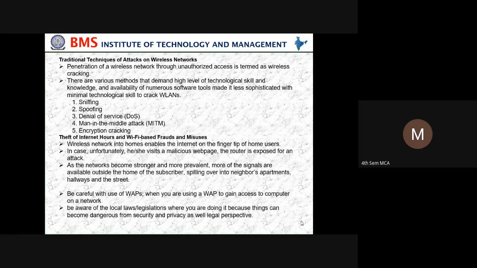As the network becomes stronger and more prevalent, more of the signals are available outside the home of the subscriber, spilling over into a neighbor's apartment, hallway, and the street. Be careful with the use of WAP when you are using a WAP to access a computer or the network.